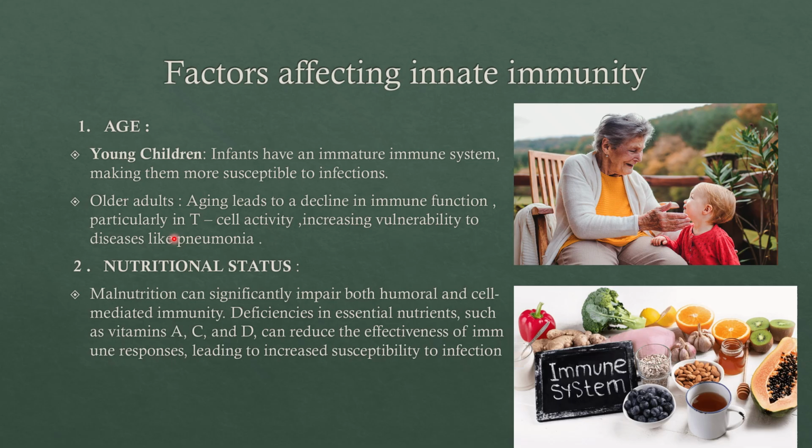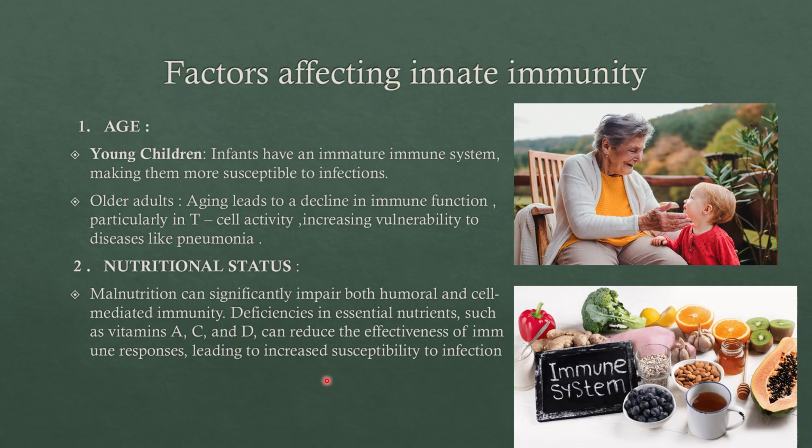The second factor is nutritional status. Healthy food matters a lot for building up immunity. If you don't eat proper food, malnutrition can affect both cell mediated and humoral immunity.